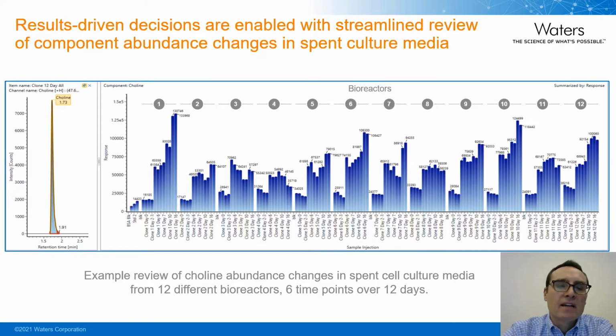Here's an example of looking at a single component and then observing the trends of that component over time. On the left, the software displays the chromatogram of the currently selected component, in this case choline, which is a vitamin of interest. On the main panel, we can see the response of choline across all 12 bioreactors in a clone selection experiment. Each clone shows 6 time points per reactor, which are run in duplicate. This view makes it pretty clear which samples are changing the most for any given analyte measured in the assay, and can give you a good sense of the differences between, say, reactors 1 and 2, or any other bioreactor, and lets you compare them all simultaneously.